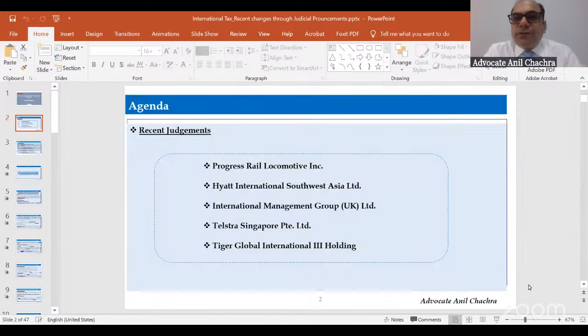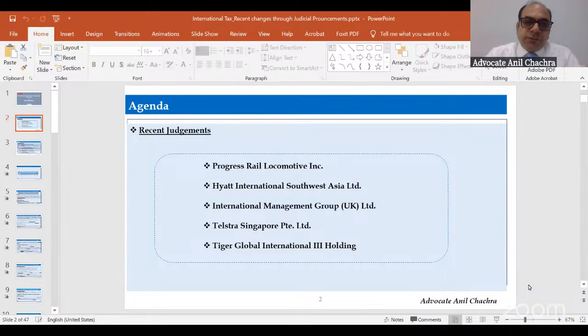So these are the 5 judgments that we are going to discuss in today's session. All these 5 judgments were pronounced by the Delhi High Court. One is relating to Progress Rail Locomotive. Second is Hyatt International Southwest Asia Limited. Third is International Management Group UK Limited. Fourth is Telstra Singapore Pte Limited. And the fifth one, which was announced just recently, 15 or 20 days back, is Tiger Global International Holding.